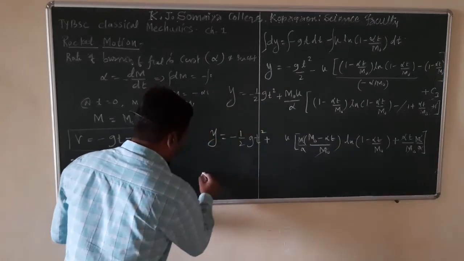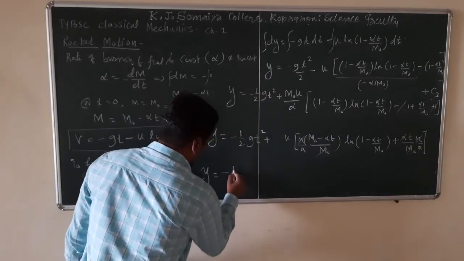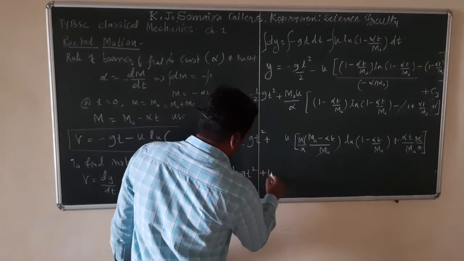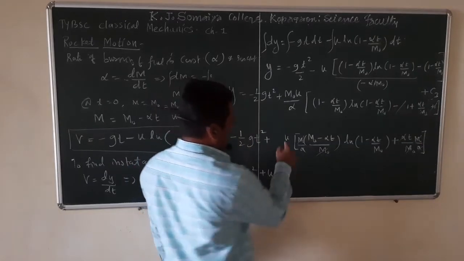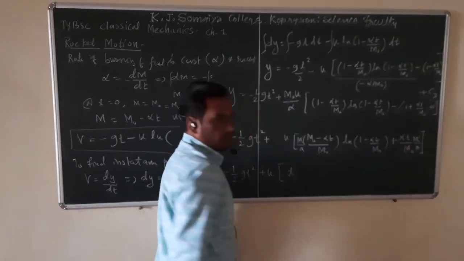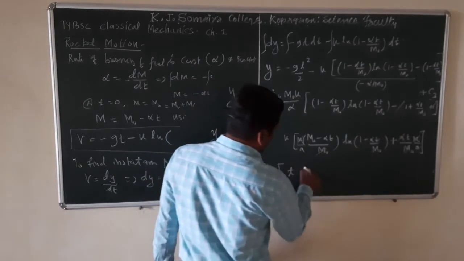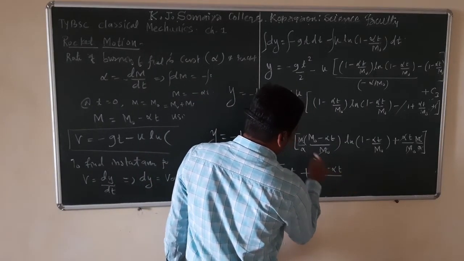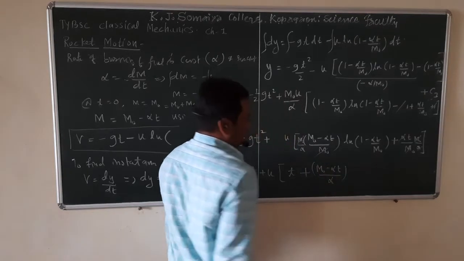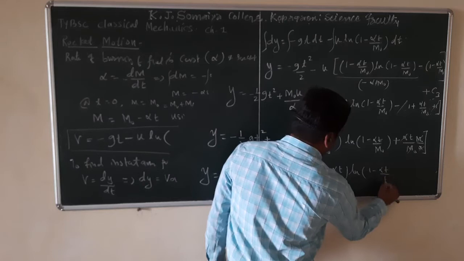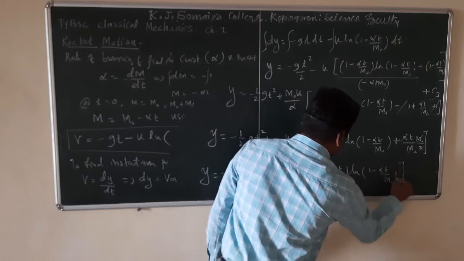So y is equal to minus half g t square plus u into u. We can write the t term here, t plus (m0 minus alpha t) upon alpha into ln of (1 minus alpha t upon m0).